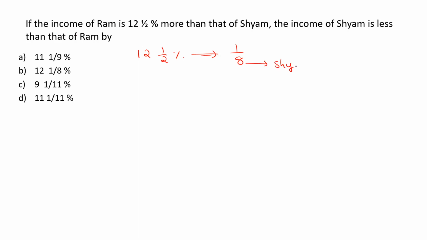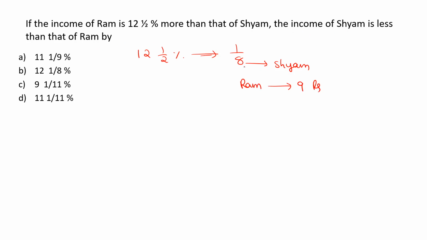If the income of Ram is 12.5% more than that of Shyam, that means if the income of Shyam is 8 rupees, Ram is going to be 1 rupee more than Shyam. Then the income of Ram is going to be 9 rupees. We need to find how much less the income of Shyam is than that of Ram.